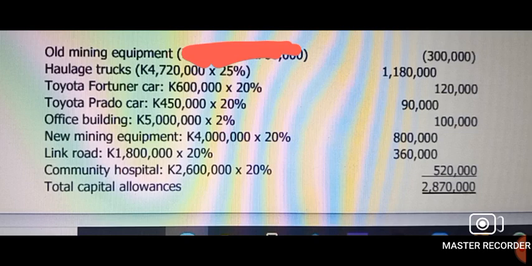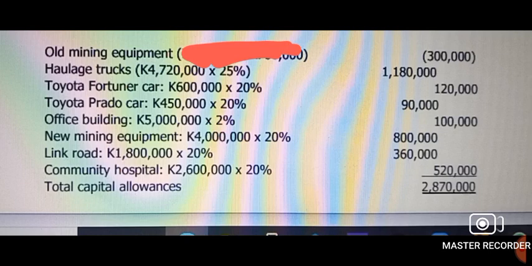We're starting with the old equipment. The old equipment had an income tax written down value of 480. That's just showing you the value it has as at now after subtracting some capital allowances on it. So the original cost was 24, but it's now left with 480, meaning it's not yet at zero. You can still claim. The point is that when you reach zero, you cannot claim capital allowances anymore. But the rule is that all mining equipment is supposed to be at 20%. Now take note that this equipment was sold for how much?